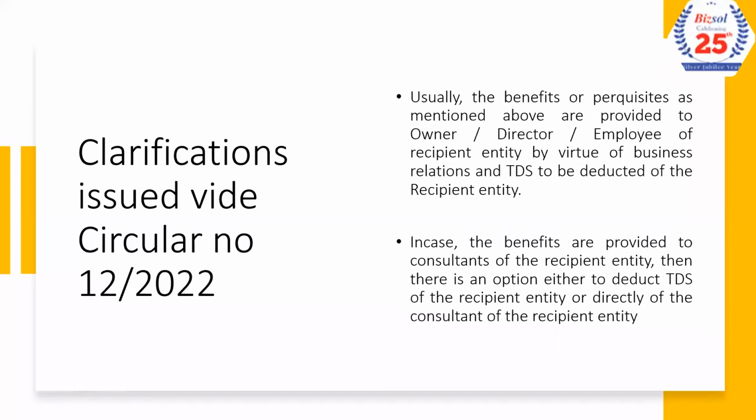Because I am receiving the service from the recipient entity, and the individual is associated with the entity, there is an exercise of business or profession, and hence the business entity becomes the recipient of the benefits.